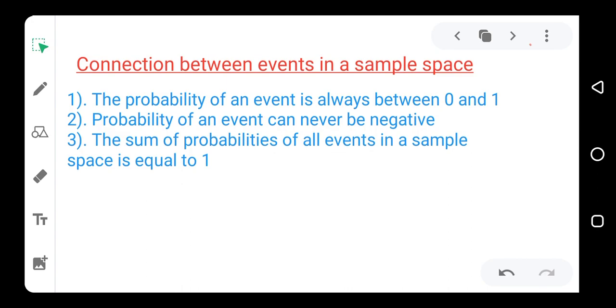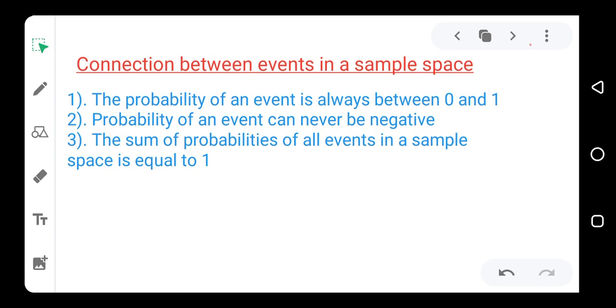A probability can never be more than 1, and a probability can never be less than 0. So it is between 0 and 1. That means that probability can never be negative.